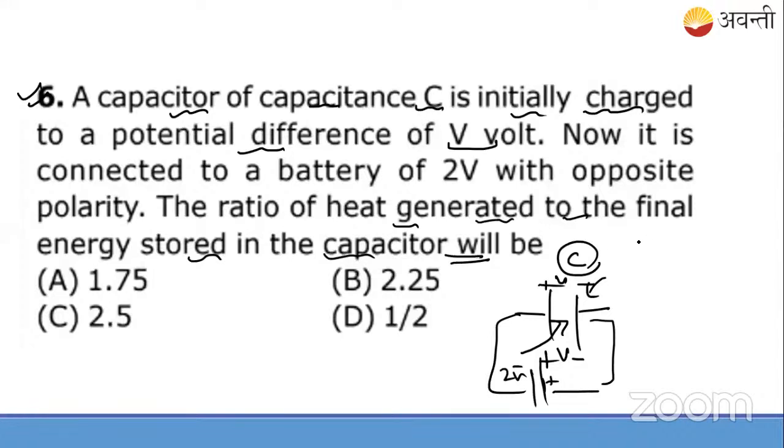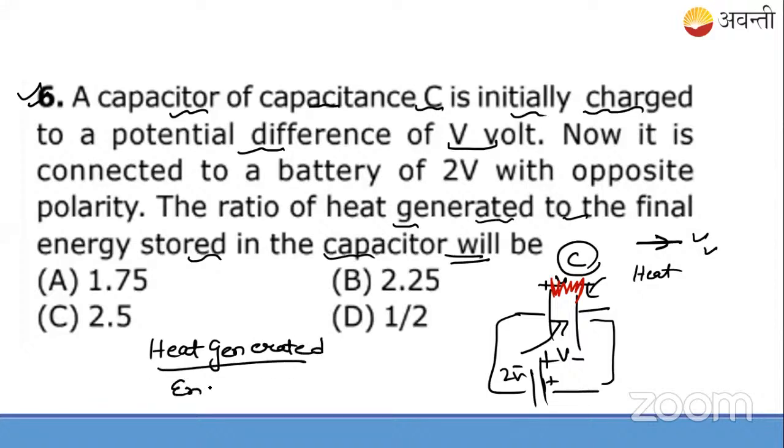Of course, wherever there is the current passing in the wire or capacitor, the charges are stored in the capacitor plates. There will always be heat generated here. So they are asking in this question, what will be the ratio of the heat generated to the final energy stored in the capacitor here. Okay? So this is a question.